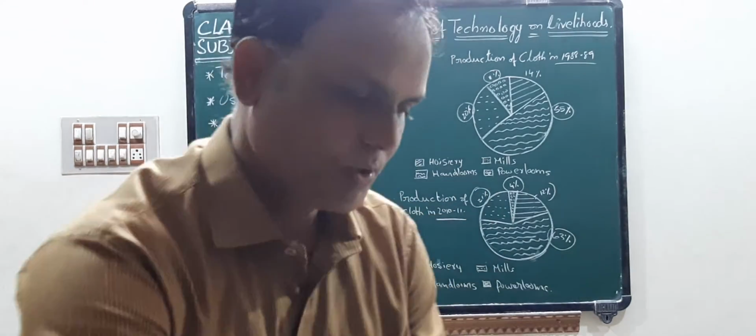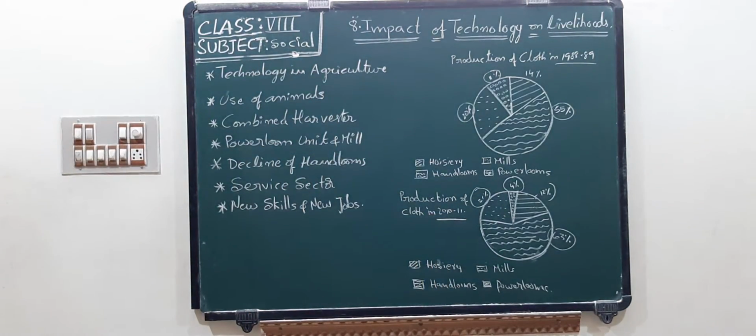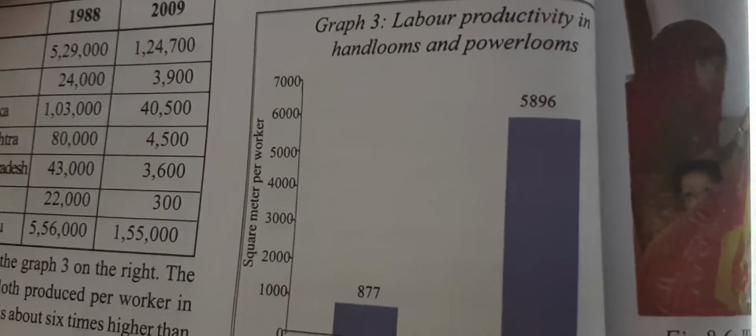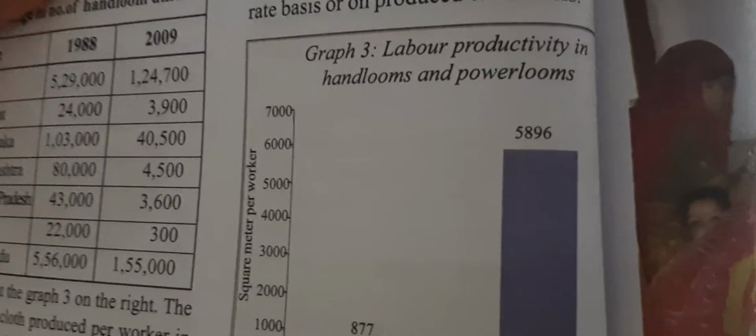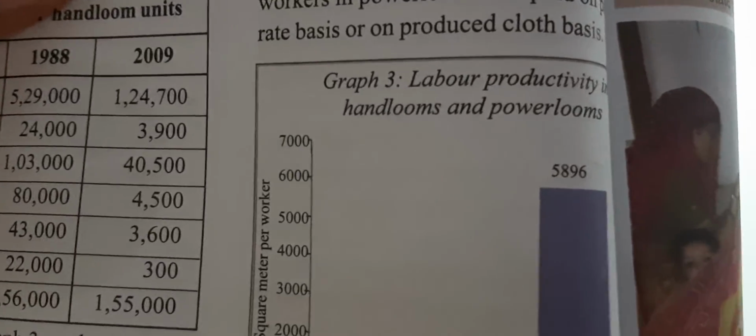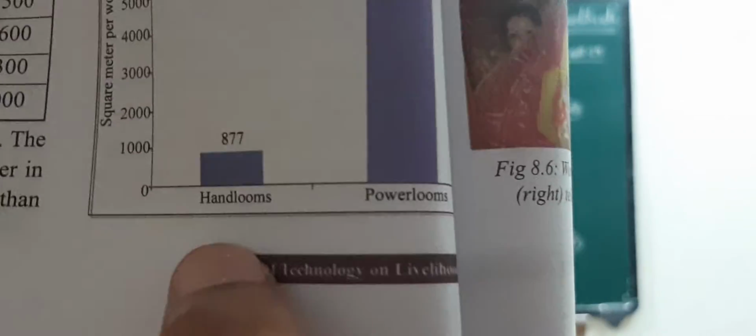Now I want to show you other pictures and bar graphs also in this lesson, children. Look at the bar graph here. This is one bar graph: labor productivity in handlooms and powerlooms, children. This is the handloom productivity 877, children.